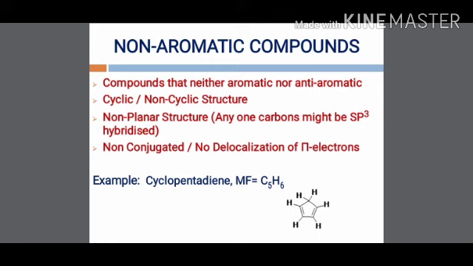If there is no continuous delocalization of pi electrons or the system is non-conjugated, then we can say that compound is non-aromatic in nature. For example, cyclopentadiene. In cyclopentadiene, as we see, in between 2 pi bonds there is presence of one sp3 carbon atom, which retards planarity of the cycle, and hence due to non-delocalization of pi electrons, we can say that cyclopentadiene is non-aromatic in nature.